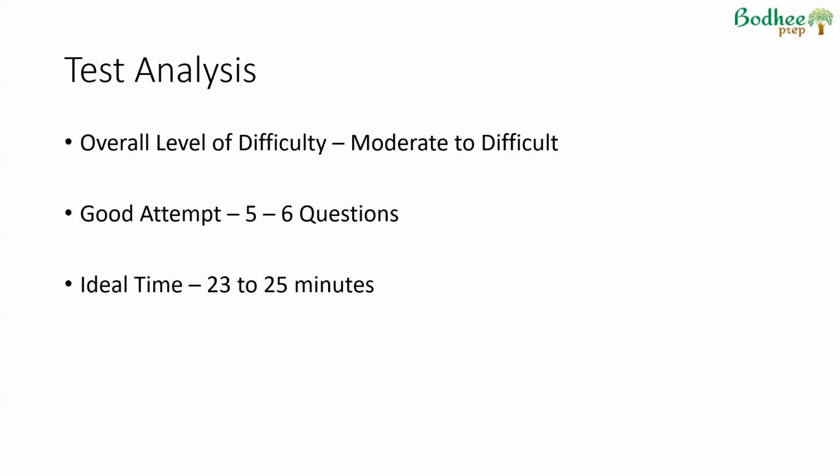But when you're attempting the test, you will be able to solve some questions, and in some questions, some time would be wasted. Therefore, overall attempt time would be somewhere around 23 to 25 minutes, in which you'll be able to go through the 10 questions, get your 5-6 questions correct, and would have attempted the other questions as well. Maybe solve them, maybe not. Now, what are the 5-6 questions that we should look at? We'll look at those questions at the end of the video. First, let us go through each question, the solution, and the level of difficulty for each question.